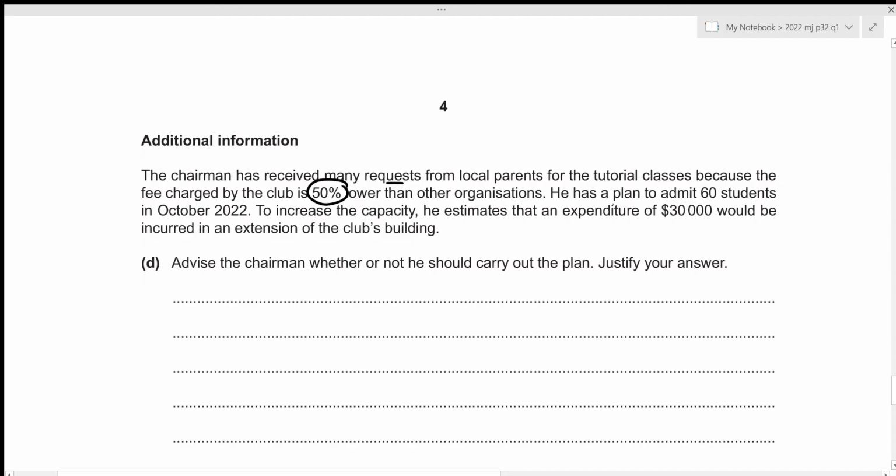Then we're told that he has a plan to admit 60 students in October 2022, whereas previously the maximum number of students allowed was 20. To increase the capacity, he estimates that an expenditure of 30,000 would be incurred in an extension of the club's building. We now need to advise the chairman whether or not he should carry out the plan by justifying our answer. So let's have a look at the marking.